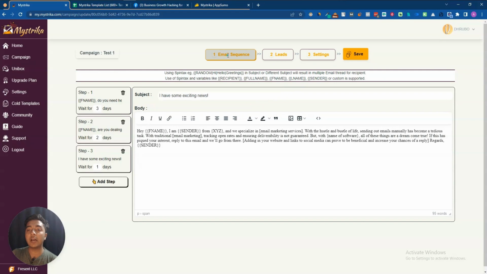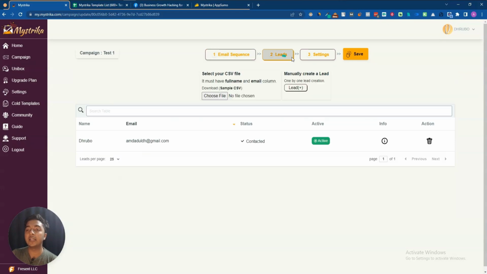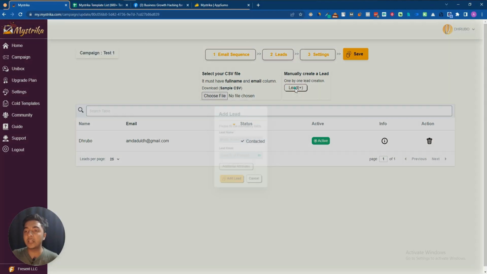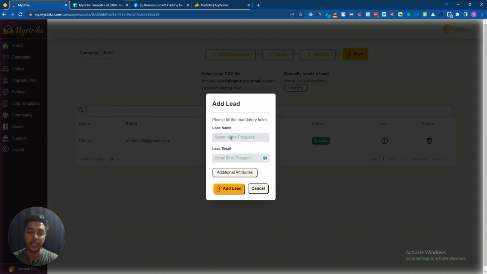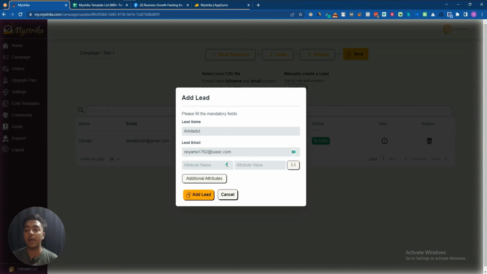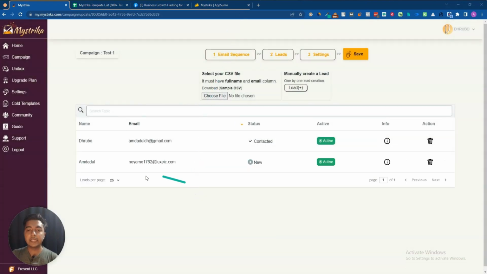Then this is our email sequence, right? Then we have to upload our leads, and as you can see, if I go to this leads section, you can upload your leads by using CSV files in bulk. Also, you can add your lead manually. Just click on this lead section, and here add the name. Let's say the name is this name, and let's say this is our email address. Then you can add additional attributes about this person also, and then just click on add lead. This lead will be added here. See, guys, this lead has been added here. In this way you can add your leads here, and see, this is one lead where they are saying contacted. That means they have sent the email to this email address.